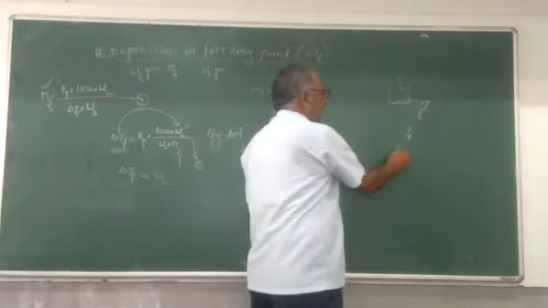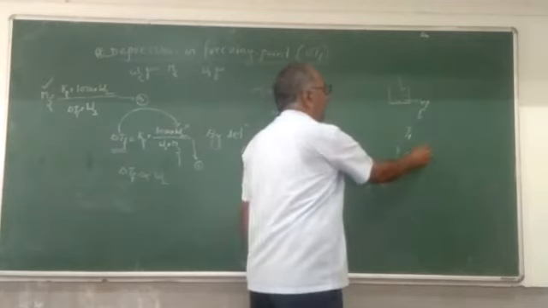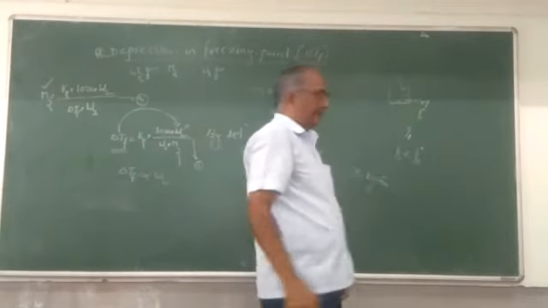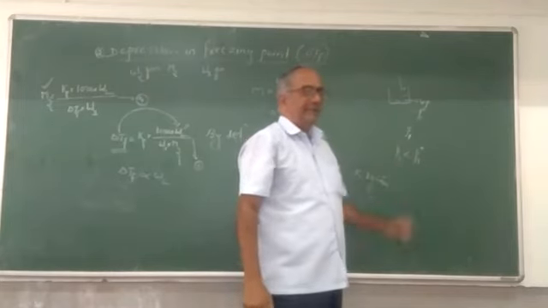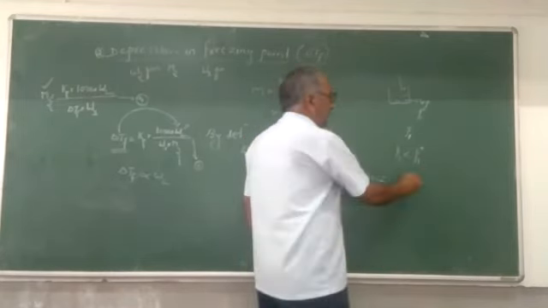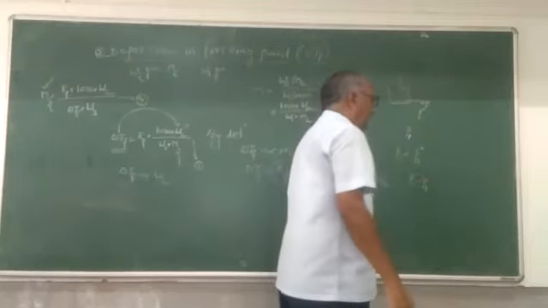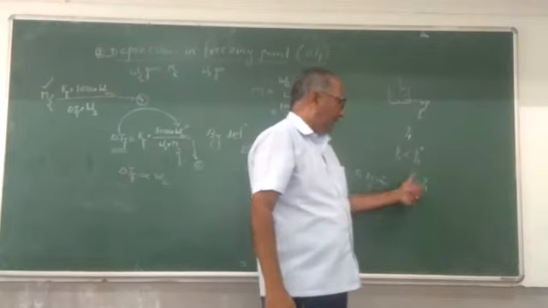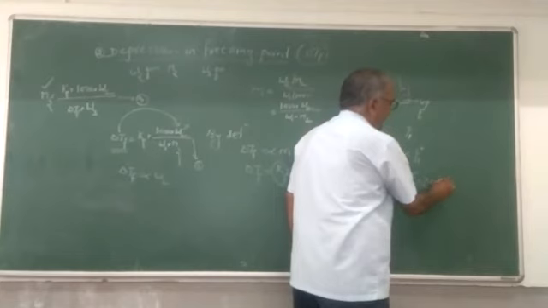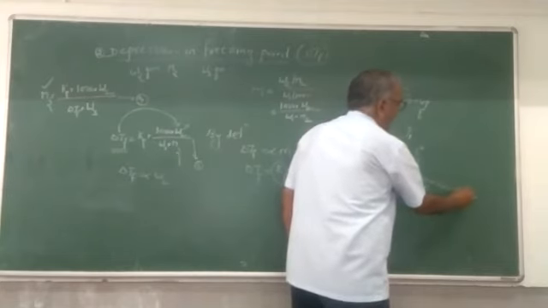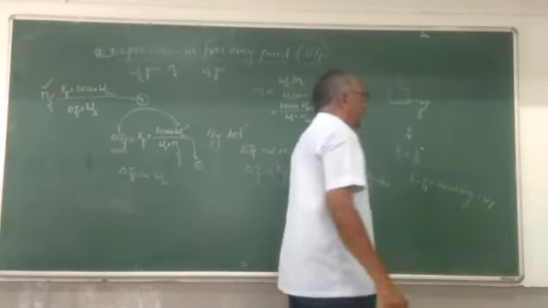As you know, P1 is always less than P1 naught. That is, at a constant temperature, the vapor pressure of the solution decreases. This decrease in vapor pressure of the solution compared to the vapor pressure of the solvent is called lowering of vapor pressure.